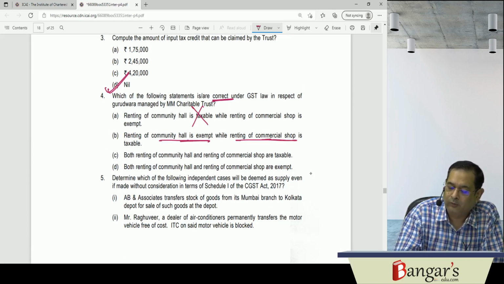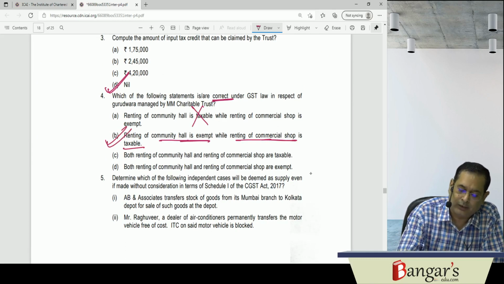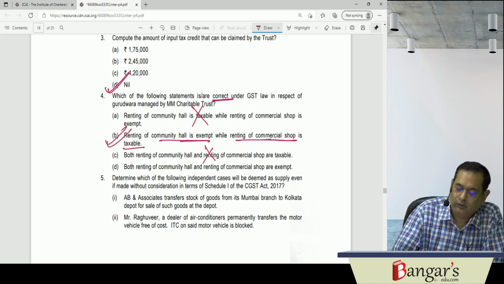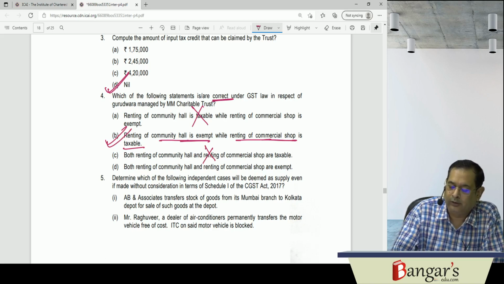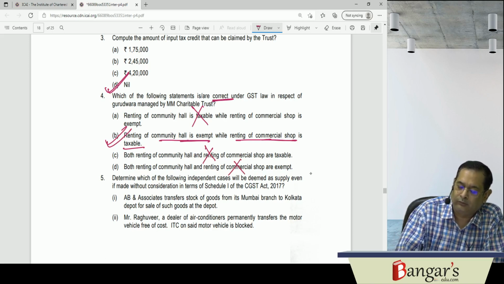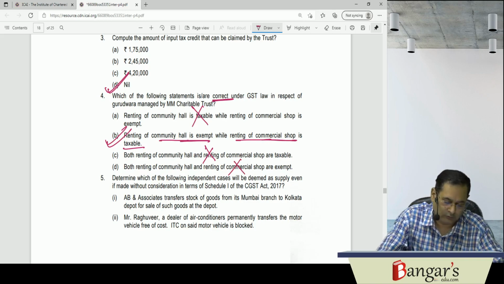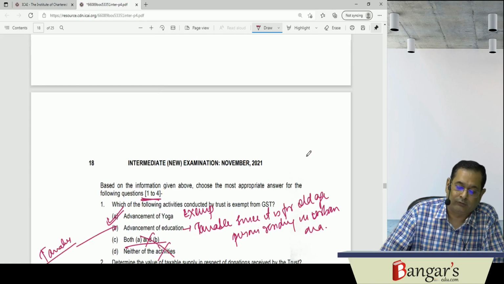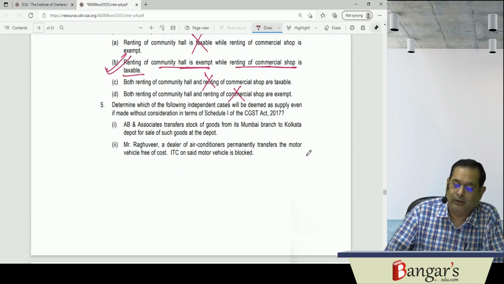But renting of commercial shop is taxable. This is correct. Both renting of community hall and renting of commercial shops are taxable, that is wrong. Then both renting of community hall and renting of commercial shops are exempt, that is wrong. So the answer will be fourth, B in this regard. Then, now 4 questions were there which we have discussed. Now this is an independent question.